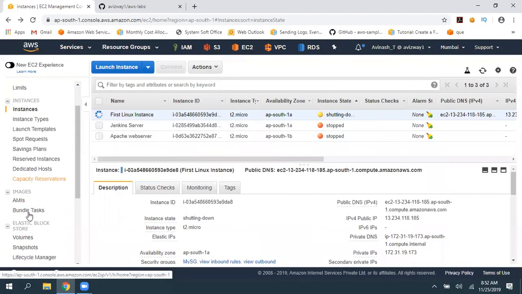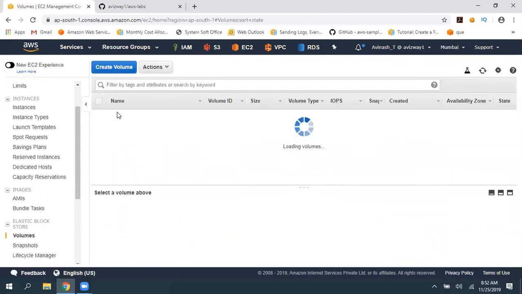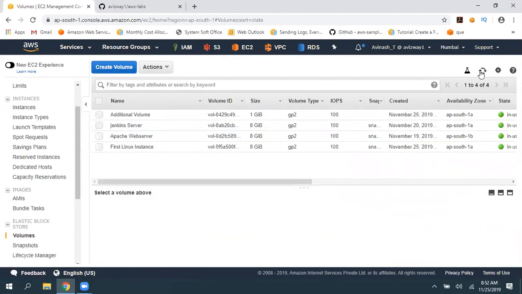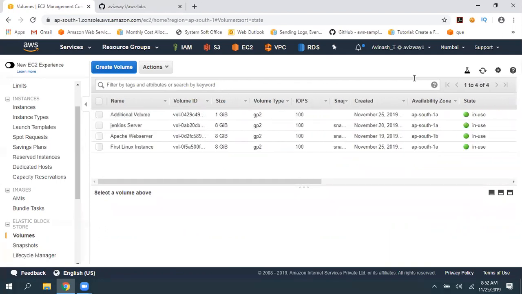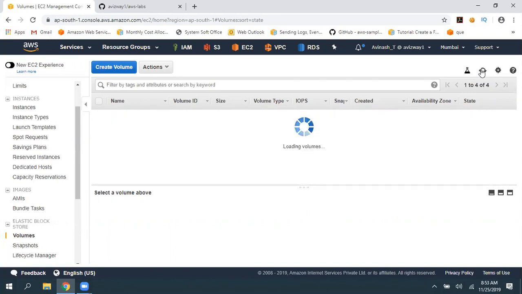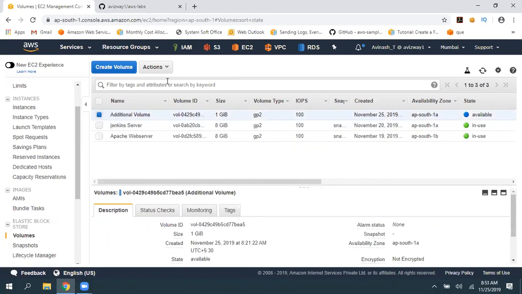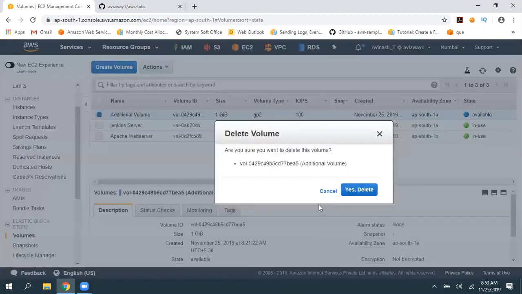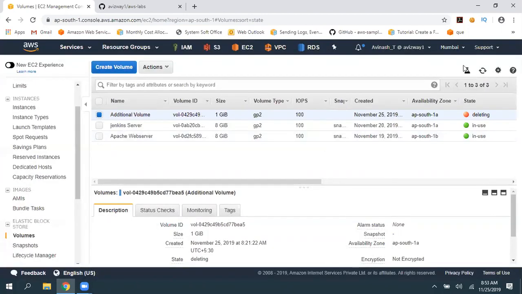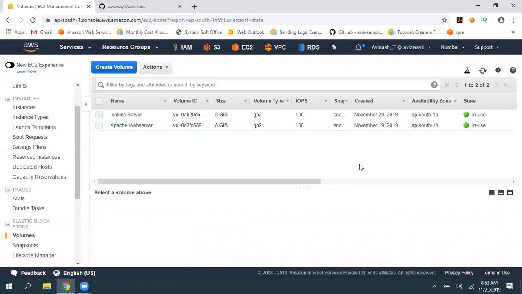So this additional volume we have associated manually. Is it going to be deleted along with our EC2 instance? No. Later on we added it, so it is not going to be deleted automatically. See this? So I'm going to delete this. So technically I deleted the complete instance, including all the volumes and everything.